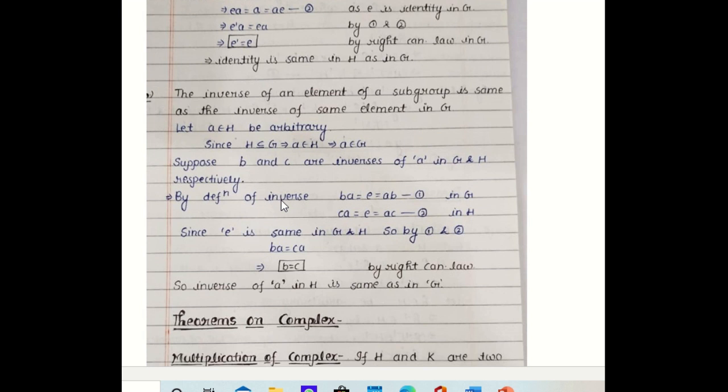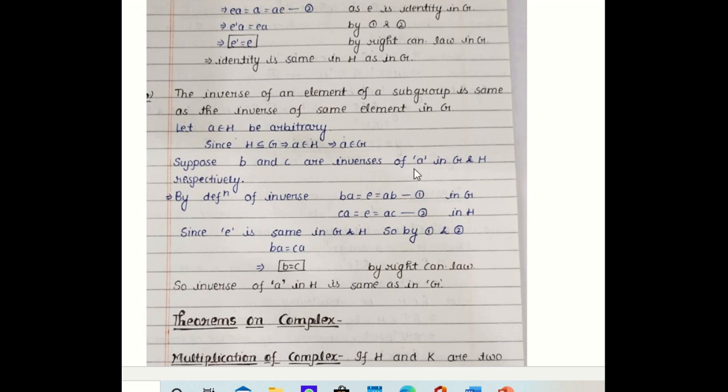We have to prove this. For that, let a belong to H be any arbitrary element of subgroup H. Since H is contained in G, a belongs to H implies a belongs to G. We have to show the inverse is the same in G and H both. So we assume that b and c are the inverses of a in G and H respectively.